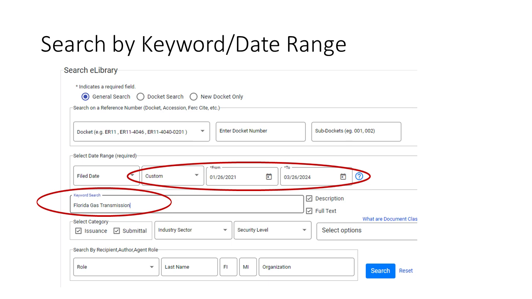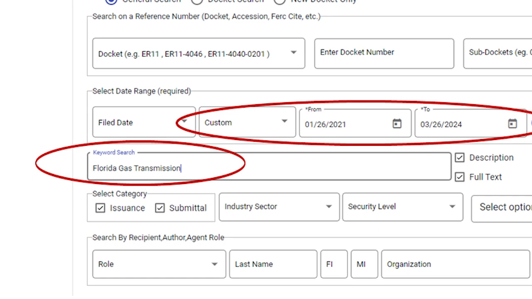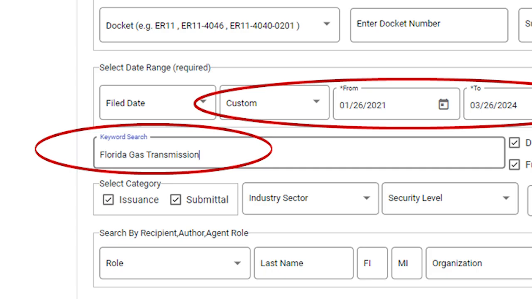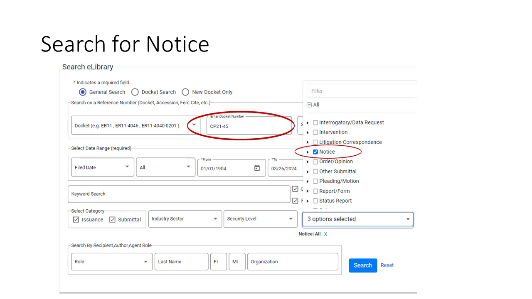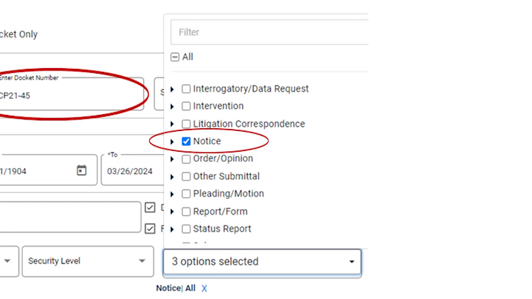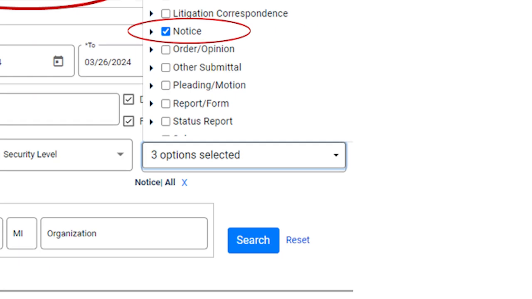In this example, we are searching with a known docket number for a filing from Florida Gas Transmission. Referring to those docket prefixes that we discussed, we type in CP 21-45. We will then filter for a notice by clicking on Select Options and then click on the box next to the word Notice. Then press the blue search button.